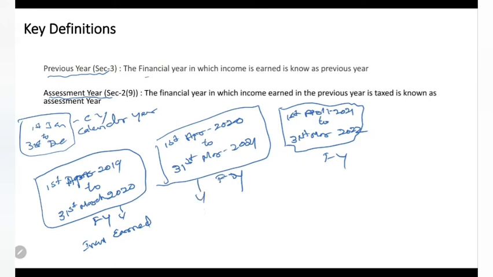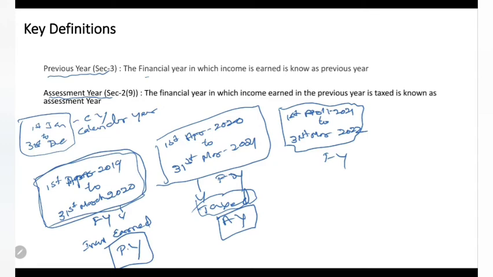So now the previous year is this one, because the income earning year is called the previous year, and this is the assessment year because it is the taxed year. So wherever we consider the income which is earned, that year will be called the previous year, and where it is taxed, that year will be called the assessment year.